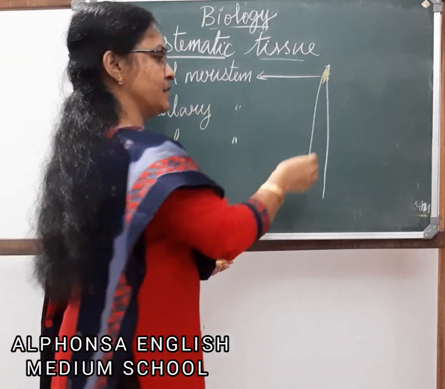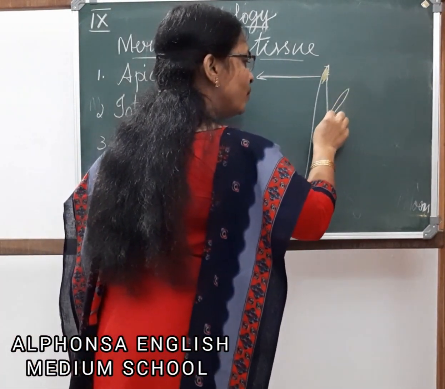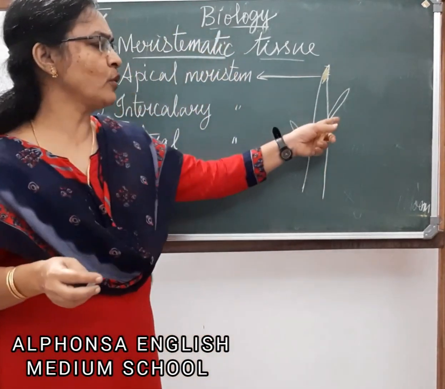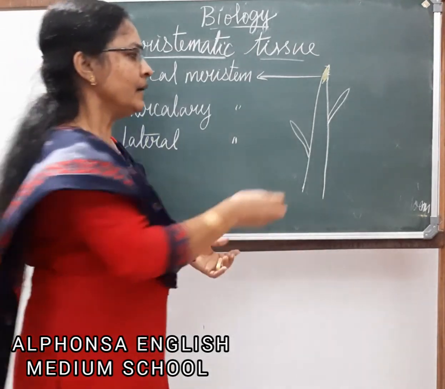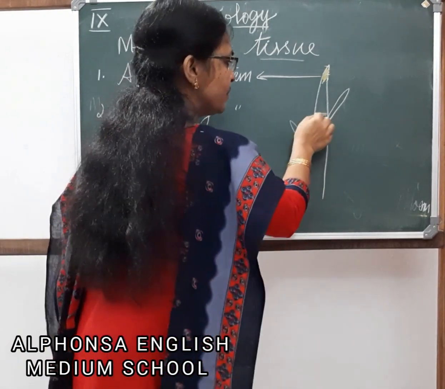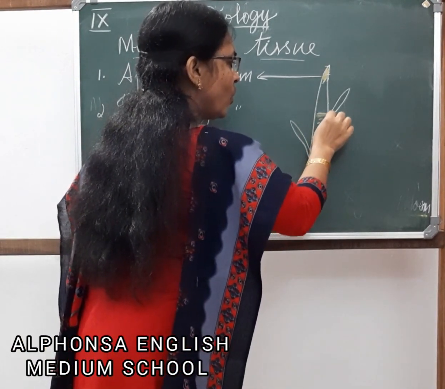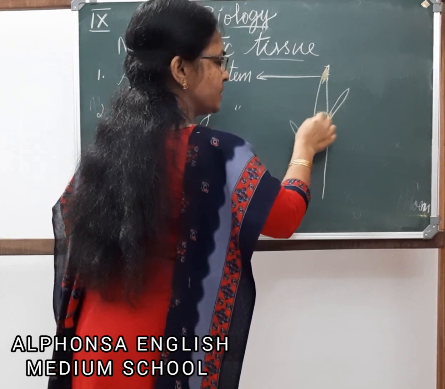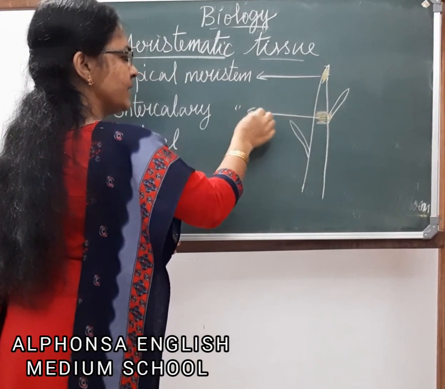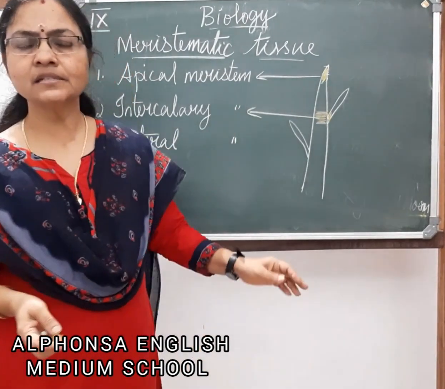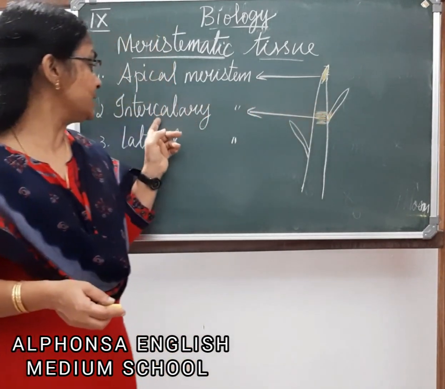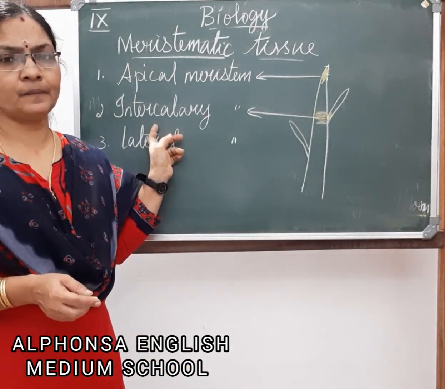Next is intercalary meristem. Suppose a new bud or a leaf is arising. I drew a rough figure. A leaf or a bud is arising. At the base of the leaf or in between the nodes, the meristems may be present. These meristems are called intercalary meristem. The meristems which are present at the base of the leaf or between the nodes are called intercalary meristems.